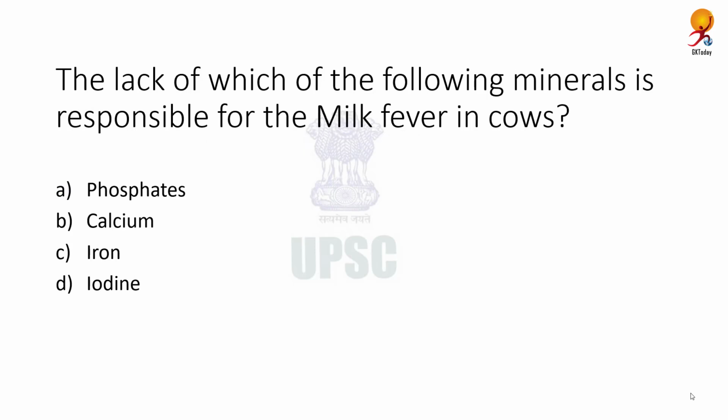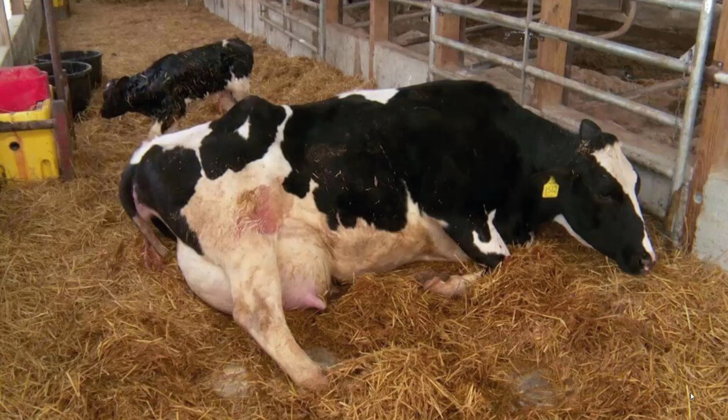The lack of which of the following mineral is responsible for milk fever in cows? The correct answer is calcium. So milk fever is also known as hypocalcemia. It is a disorder mainly of dairy cows close to calving. It is a metabolic disease caused by low blood calcium level. Between 3% and 10% of the cows in dairying districts are affected each year, with much higher percentages occurring on some properties. Proper dietary management will prevent most cases of milk fever, and this generally involves a close attention to mineral and fiber intake levels in the diet prior to calving.